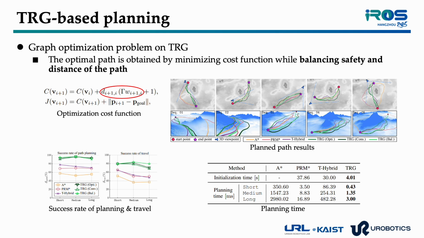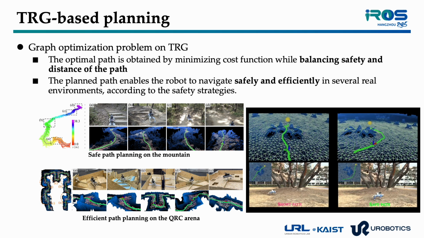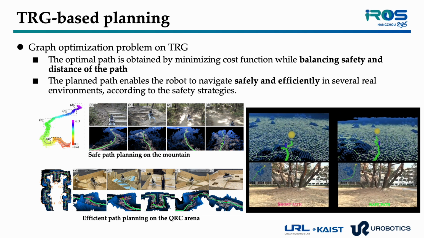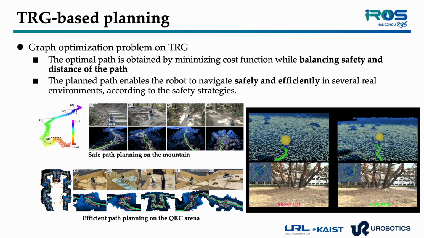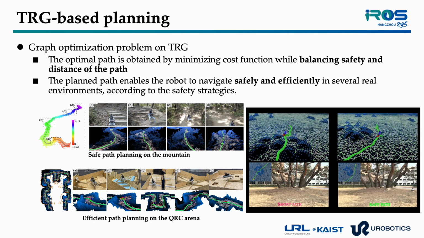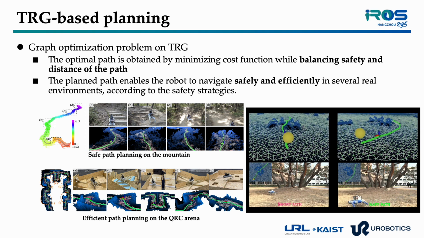In simulation, the TRG-based planner successfully generates multiple paths according to the safety strategy, achieving higher success rates and faster planning compared to baseline methods. Furthermore, TRG-planner successfully achieves safe navigation in several real-world environments, including mountainous terrain and the QRC arena. Depending on the safety strategy, the robot either follows a safer but longer path or a riskier but shorter one.